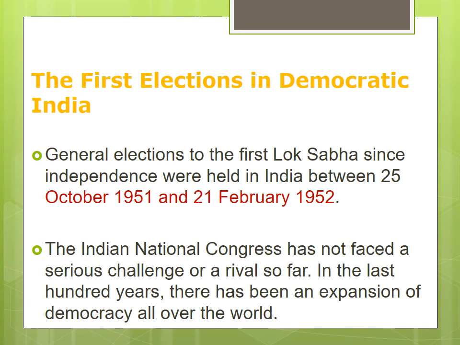Before seeing this, page number 241, you see the elections in India book. Do you know the two houses of parliament? Already I told you two houses are there in the parliament, Rajya Sabha and Lok Sabha. Rajya Sabha is called the upper house, council of states, and the Lok Sabha is the lower house, house of people.